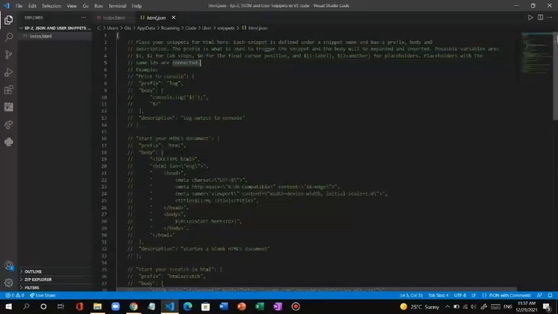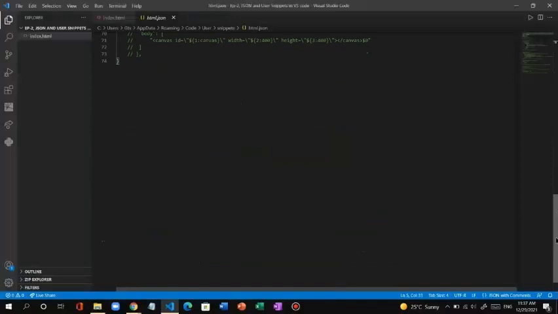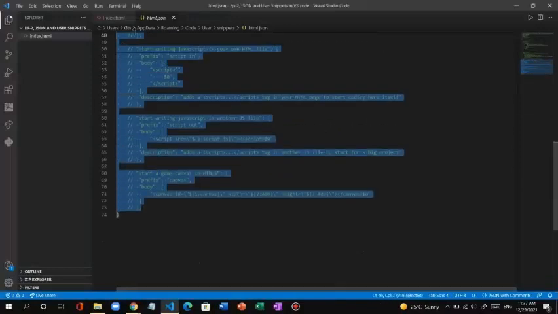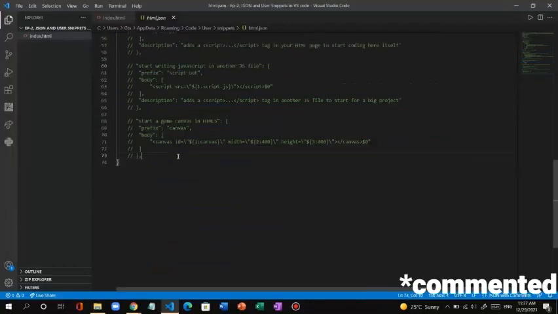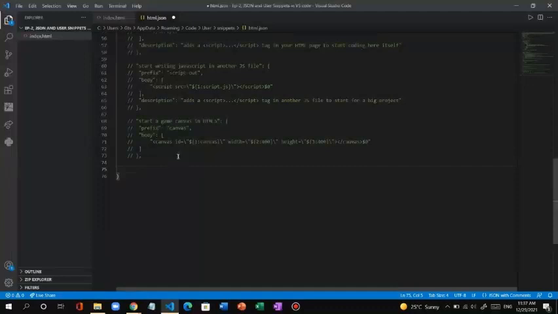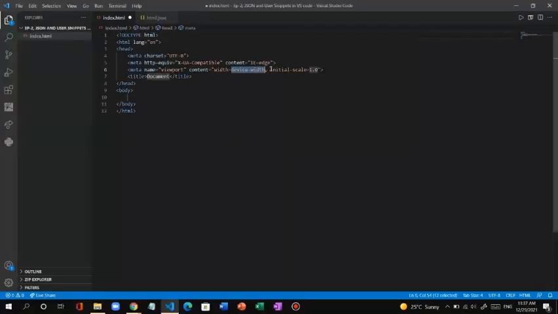This may be very complicated for you from here to here. It was for me also, but I understood it. So let's go at the bottom. This other text which is there, these all are my snippets. I just uncommented it so that I could show you how to make one. First we'll start with our problem, HTML colon 5. We don't want to stop here at device width, and we don't want to stop here at 1.0. We just want to stop at document and this body.